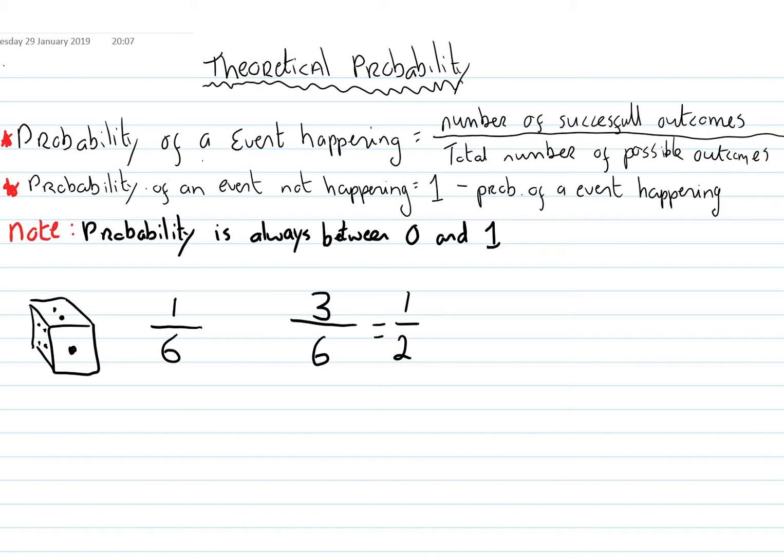Next then, what about the probability of an event not happening? The probability of an event not happening is 1 minus the probability of the event happening. So what if I asked, what's the probability of not rolling a 5? That's 1 minus the probability of rolling a 5. The probability of rolling a 5, as we just saw, is 1/6. So the probability of not rolling a 5 is 1 minus 1/6, and that is 5/6.